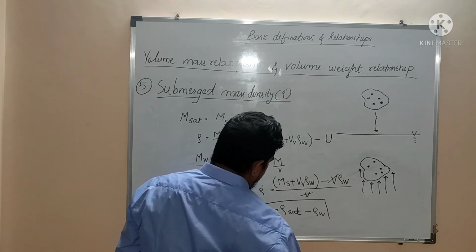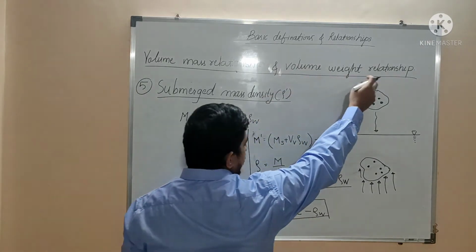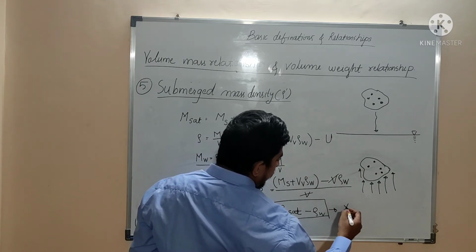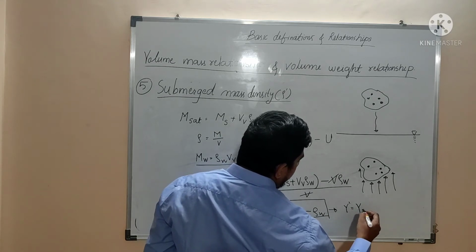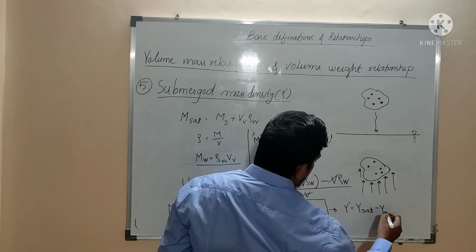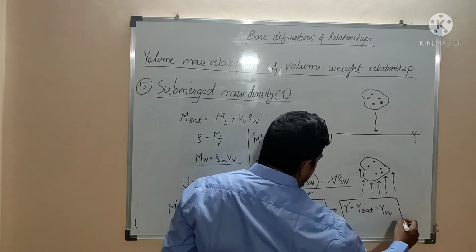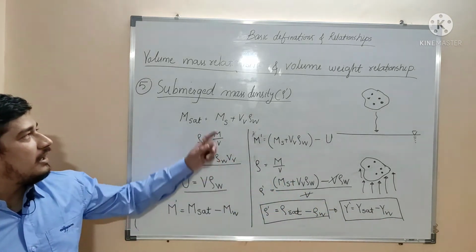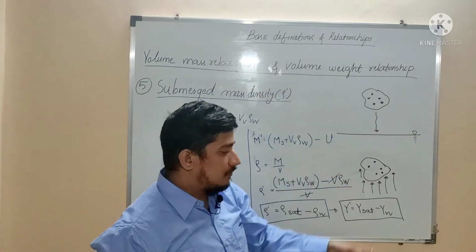mass density. Okay, if we want this same expression in terms of volume weight relationship, it can be written as gamma dash, that is nothing but the submerged unit weight, and that is gamma saturated minus gamma w. Like this we can write it. So these are the two equations for volume mass relationship and volume weight relationship.